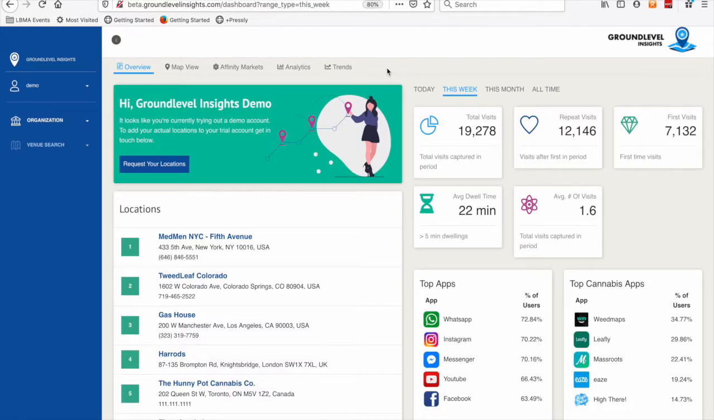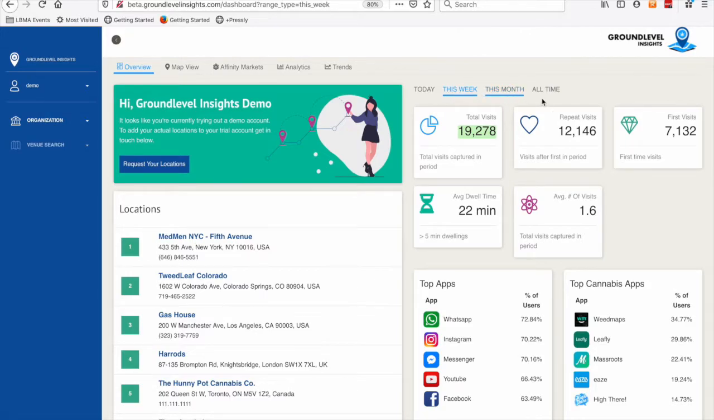So Ground Level Insights is a mobile location data analytics company. And so what we're doing is we are looking at the anonymous movements of consumers' mobile devices. So we don't know who these people are. We just see the movement of unique mobile phones against the stores that we're looking at here. So in this case, 19,278 people have visited my group of 8 stores over the last 1 week period of time.